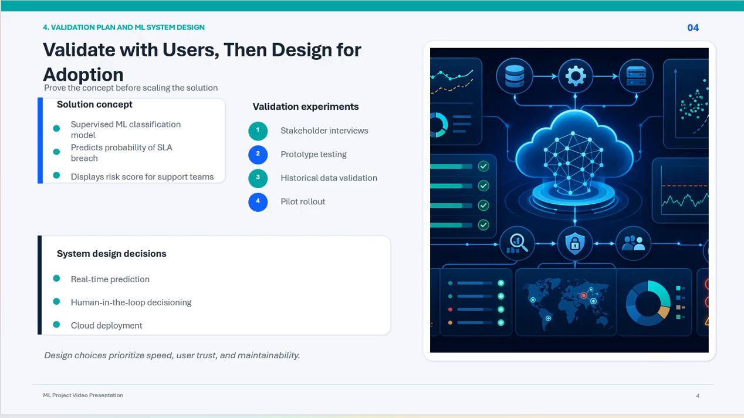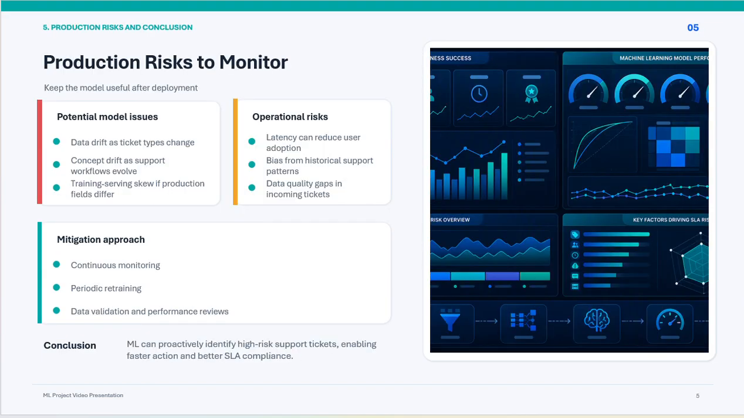If users do not receive predictions quickly enough, they may stop using the solution. Finally, bias may emerge if historical ticket handling systems contain inefficiencies or inconsistencies that are learned by the model. To mitigate these risks, the solution should include continuous monitoring, periodic retraining, and strong data controls and regular performance reviews.